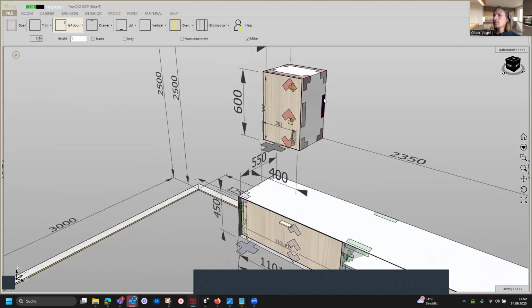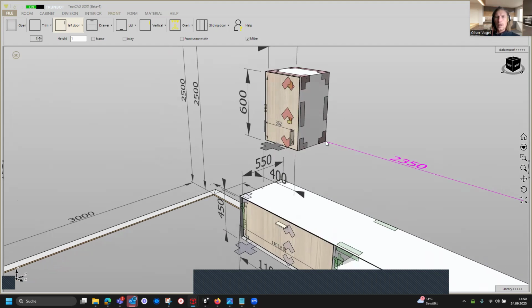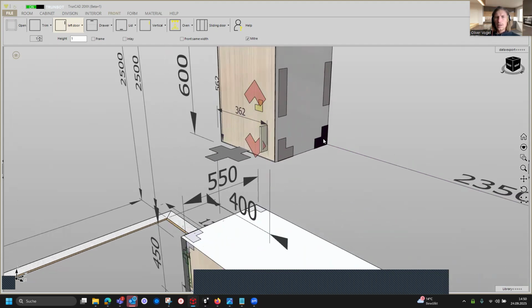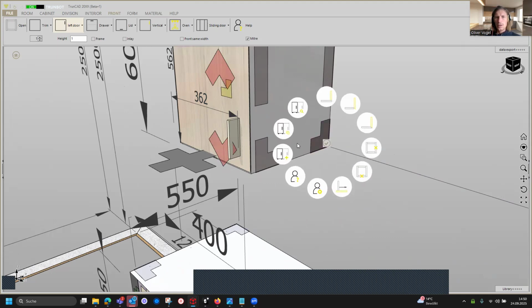And now we are coming to the third cabinet, and I click here on the smart click on the bottom right corner on the back. Click on here, and here we can also add a new default cabinet, but we can also copy this cabinet.